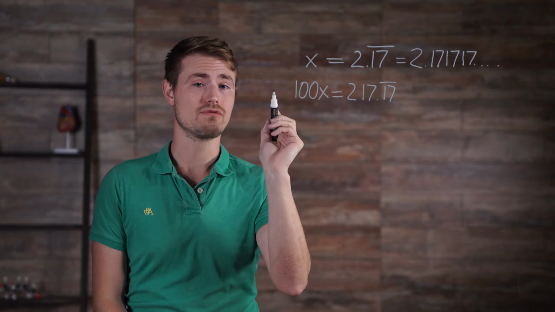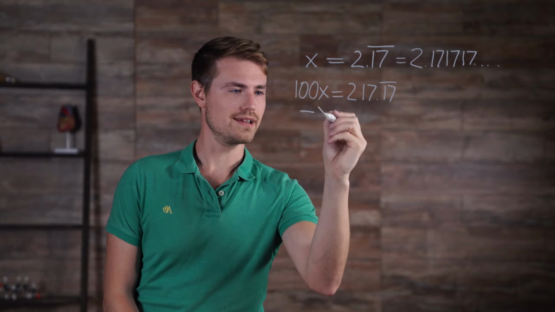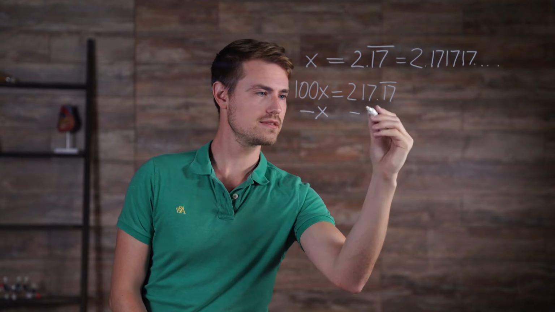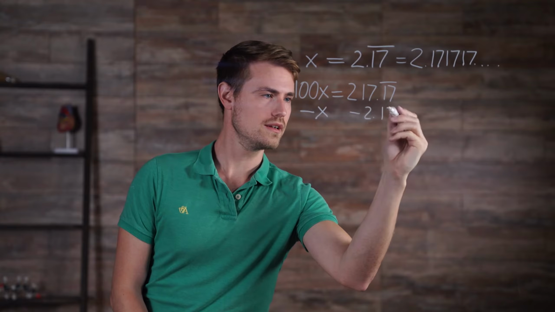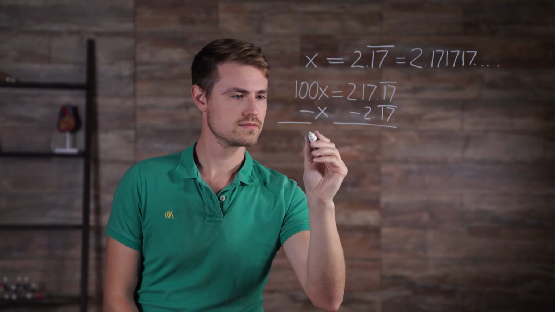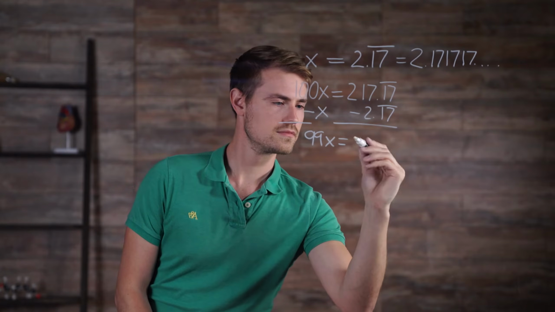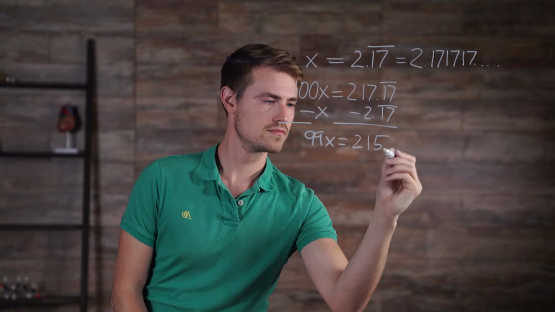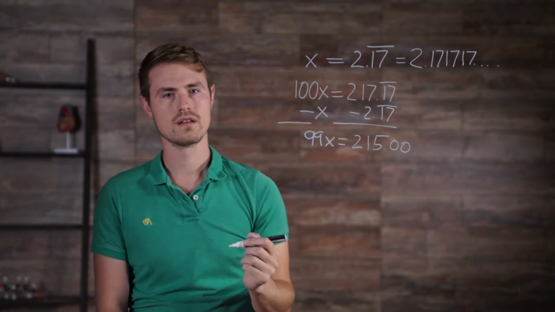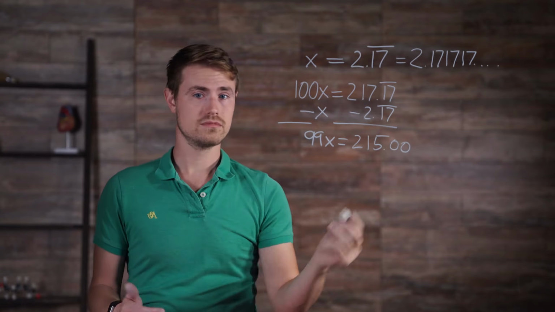Now let's subtract the original equation from this one, meaning minus x and minus 2.17 repeating. So we have 99x is equal to 215.